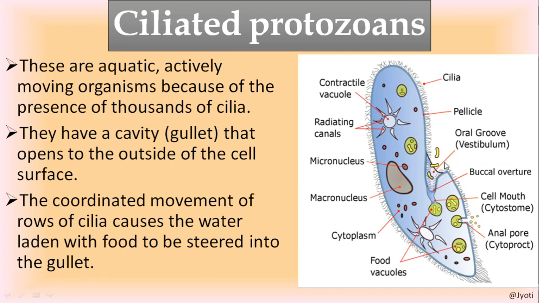These cilia direct the food particles to enter, and only food particles are filtered inside the body, and they form the food vacuole. So here you can see how the food particles are moving inside, and the cilia help them to move inside, and then after being inside the cell, they form the food vacuole.